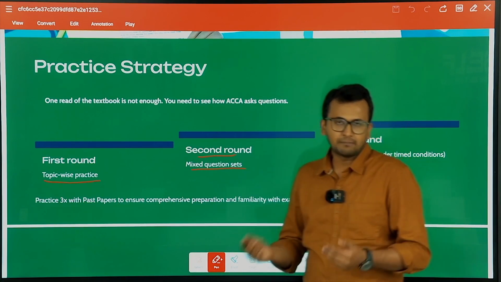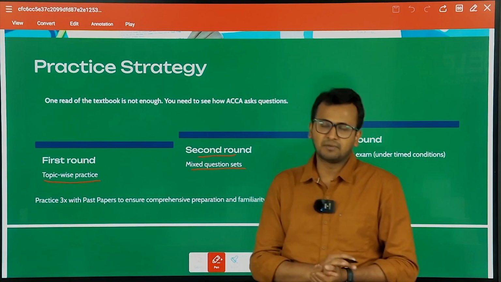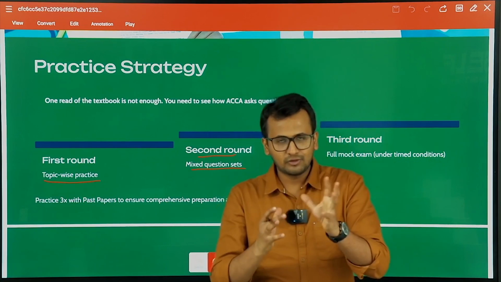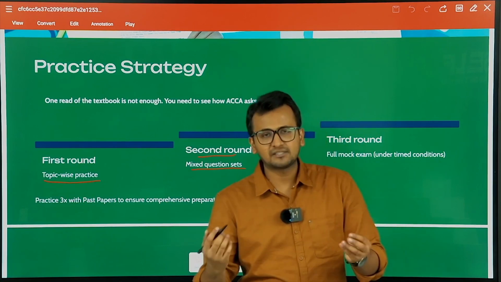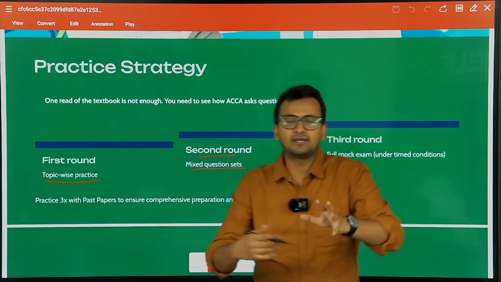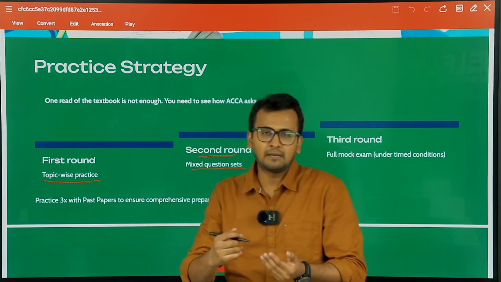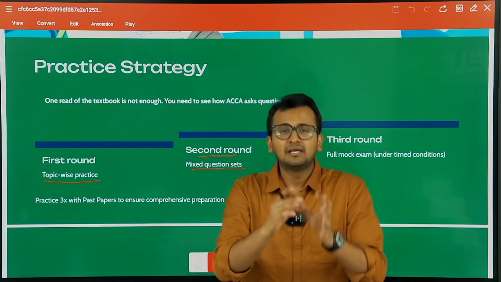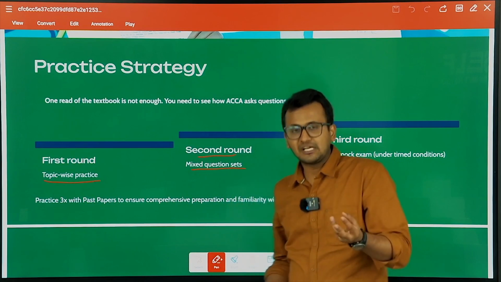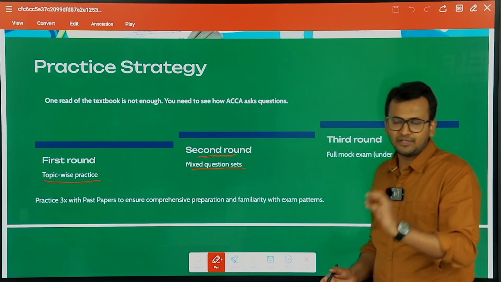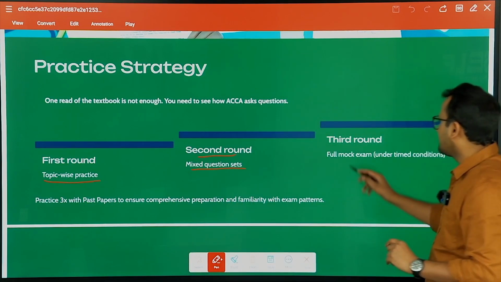In the second round, you should practice a mixed set of questions. A mixed set of questions means, once you've covered 4 or 5 chapters, start practicing questions where one question asks about the 4 or 5 chapters that you've covered. So start practicing your mixed set of questions in round 2.